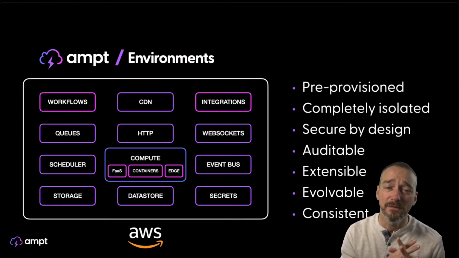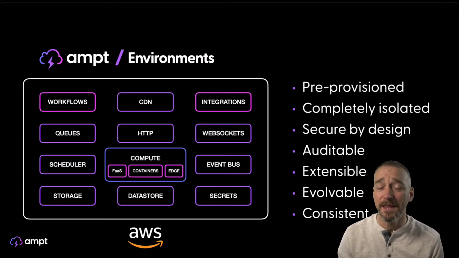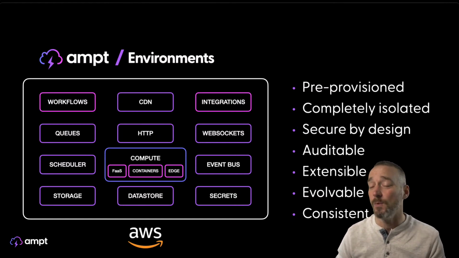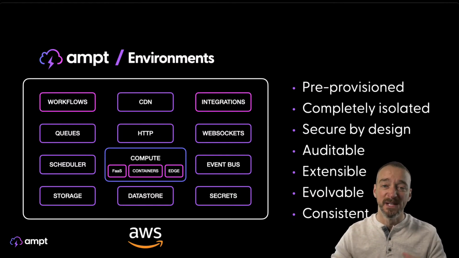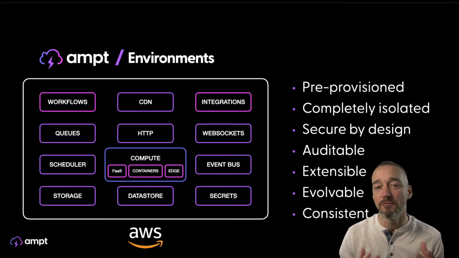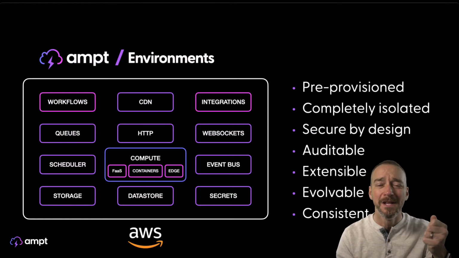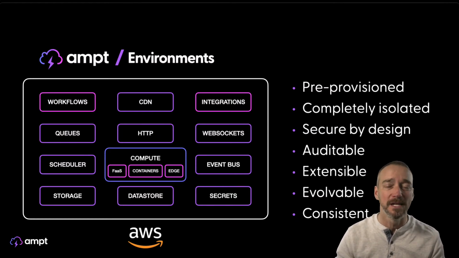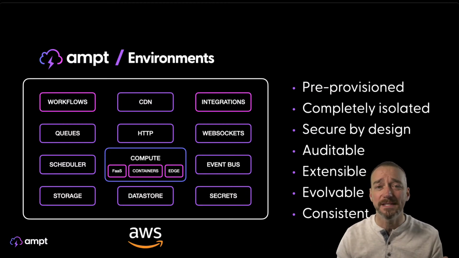And then finally, an important thing about Ampt environments is, I know this has been a concern because we do something that we call infrastructure from code, which essentially is you write application code, whether that's your Next.js app, your Hono backend, Astro, or a front end like React, or whatever you're doing, you drop that code into an Ampt environment, and the Ampt environment reads that in. We do something very cool called runtime introspection, where we look at your code, we figure out which events you're listening for, what schedules you want to run, what HTTP interfaces you're trying to use, all that kind of stuff. And then we automatically deploy and configure all the necessary resources that are needed.